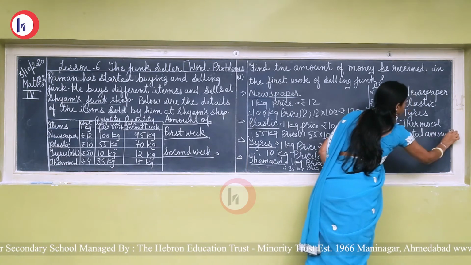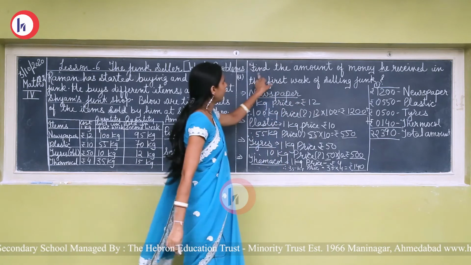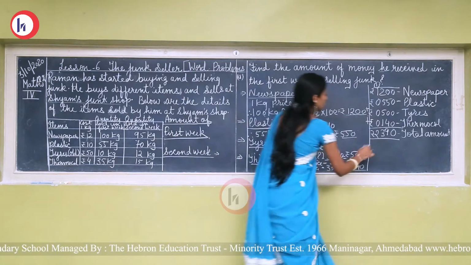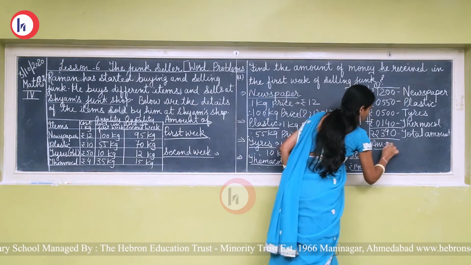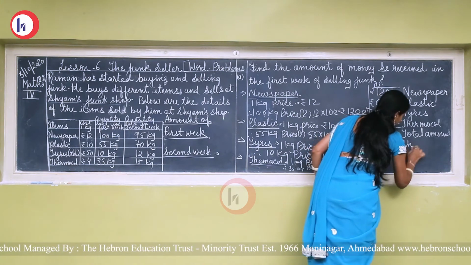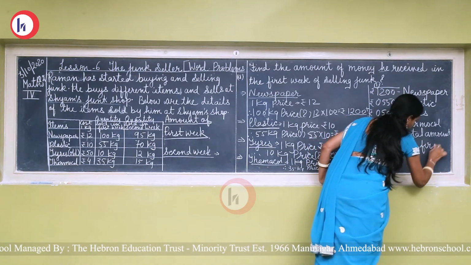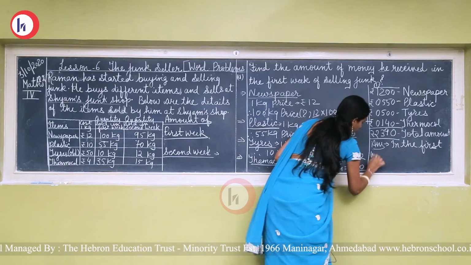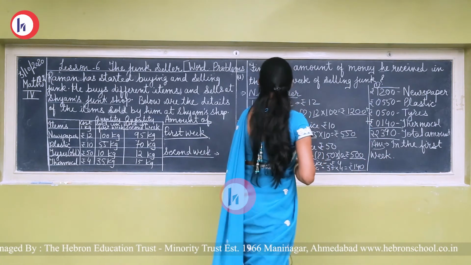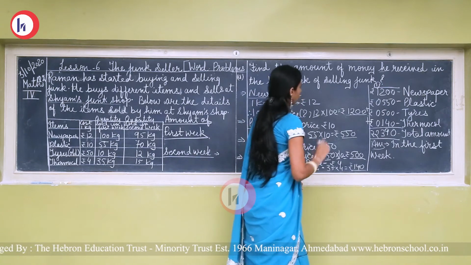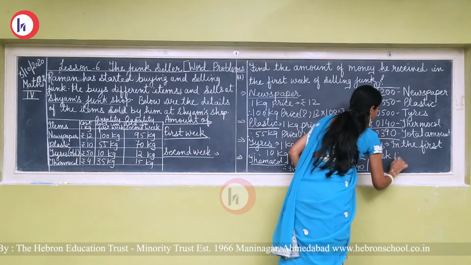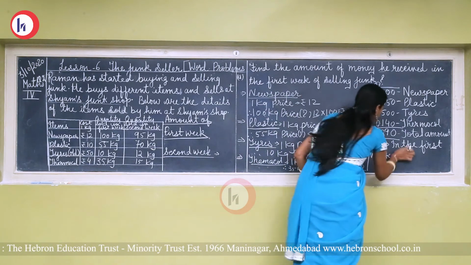Okay. Now, see the question. Find the amount of money he received in the first week. So the answer is: in the first week, he received, no, sorry, Aman.